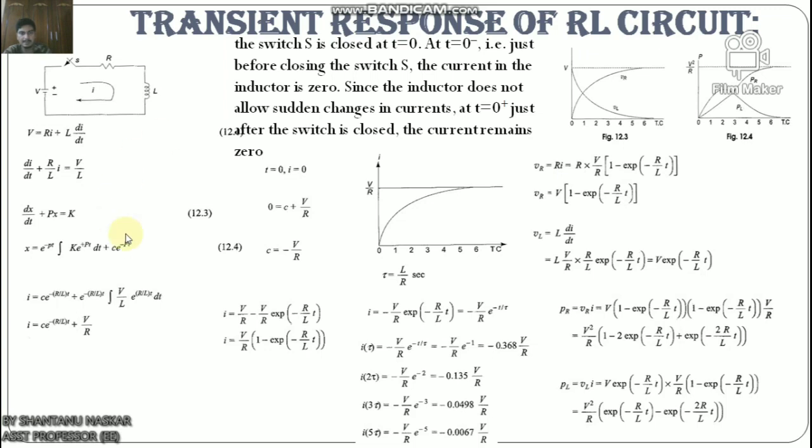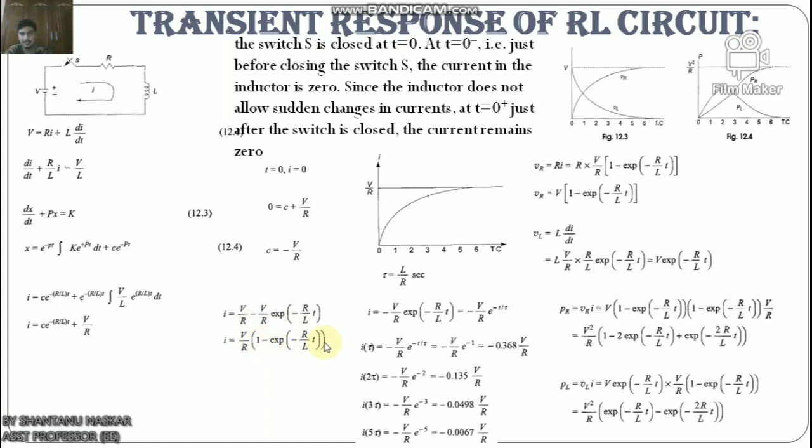Now substituting this condition in the equation, we get 0 equals C plus V/R, hence C equals −V/R. Substituting the value of C, we get i equals V/R minus (V/R) e^(−Rt/L), and we can also write it in common form.